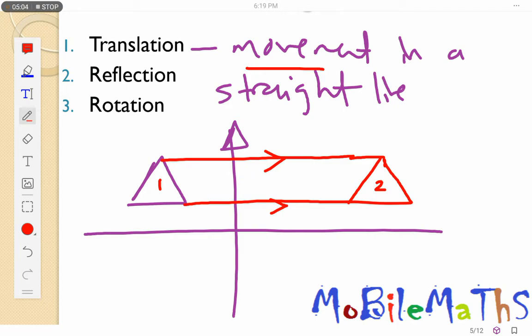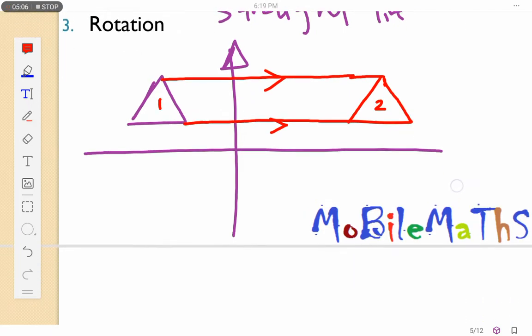Let's look at reflection. What we call reflection is the same as when you look into the mirror. I will not explain much, I'll just elaborate what reflection is. When you look into the mirror, what you see in the mirror is the image.